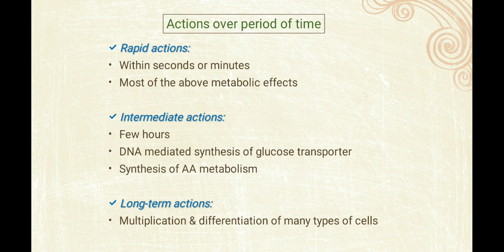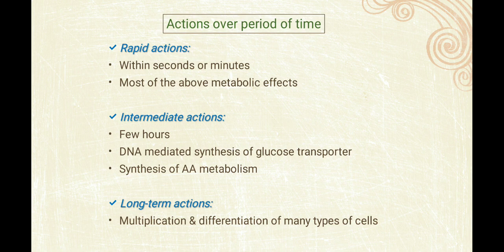Now all the actions can be divided into three types on the basis of time: rapid action, intermediate action and long term action. Rapid action will be seen within seconds or minutes, and most of the above metabolic effects are rapid actions. Intermediate actions can be seen after a few hours, which is DNA mediated synthesis of glucose transporter and synthesis of amino acid metabolism enzymes, and long term action, which is multiplication and differentiation of many types of cells.